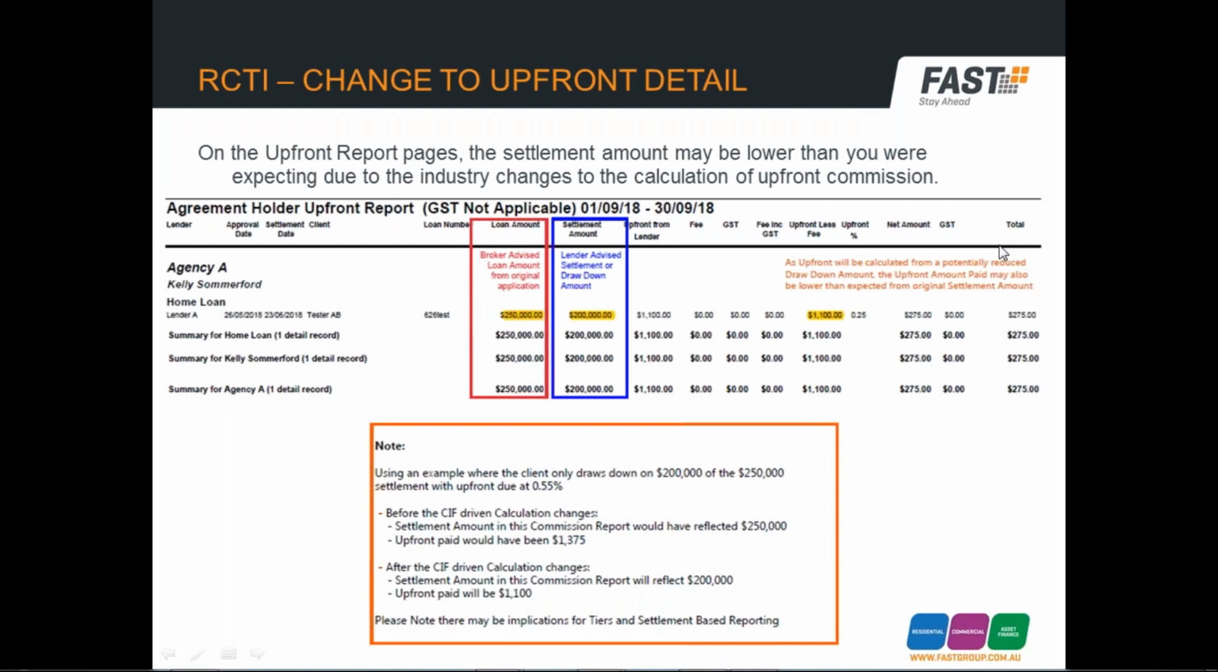For those lenders that will pay upfront on subsequent drawdowns, you will see a new upfront payment and settlement amount on the same loan number for each drawdown within this lender's specifications. Each time, the upfront paid will be calculated based on the drawn balance net of offset. Each lender will have different rules around how and when any applicable subsequent drawdowns are calculated and paid.